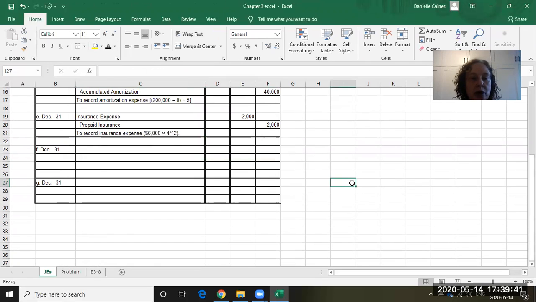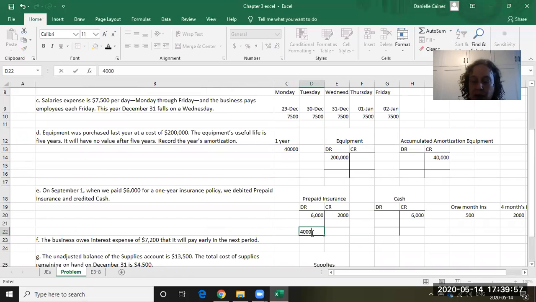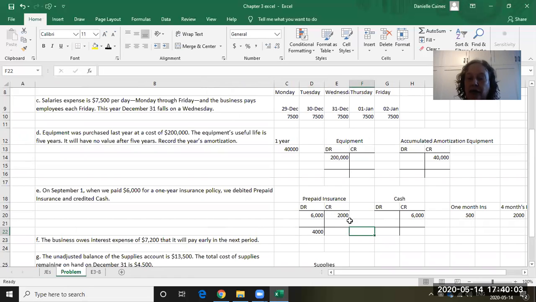So we're to record our insurance expense, $6,000 times 4 divided by 12. We did divide it by 12 times 4, which is the same thing. And notice that, when we do that, we have $4,000 left in our asset account after this adjustment. So the $4,000 is still prepaid, and we'll expense that over the following year, in the first 8 months of the next year.